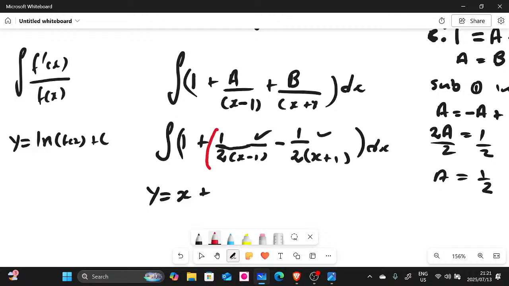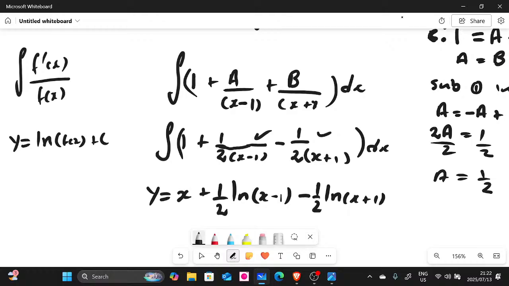First of all, the half, take them out. Even the negative half there, you take them out first, right? And then you integrate it. So this is going to be a half ln of x minus 1, minus half ln of x plus 1, plus c. So this here, guys, is our final answer.